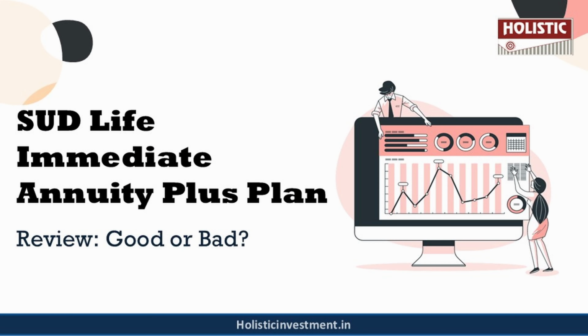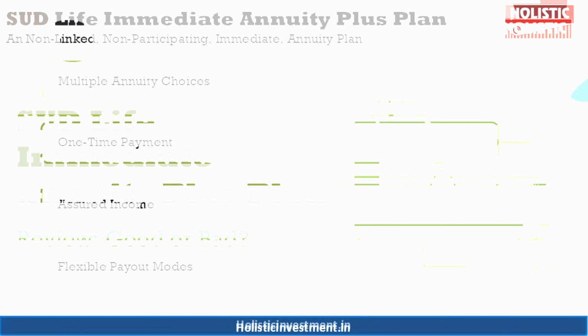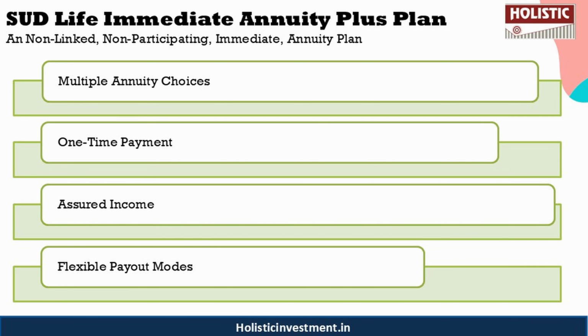Now, before analyzing this policy, let us first understand a few basic details about it. This is a non-linked, non-participating immediate annuity plan with 3 plan options. Some of the key features of the plan are multiple annuity choices, like you can pick from 3 plan options A, B or C, and you just need to pay one time. You can pay a single premium to activate the plan, and there is assured income, meaning you get a guaranteed fixed payout based on your chosen option.